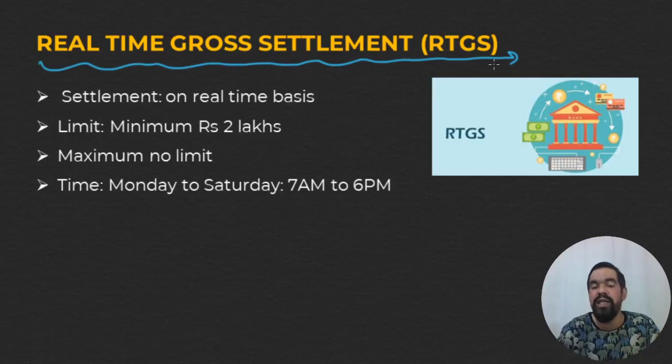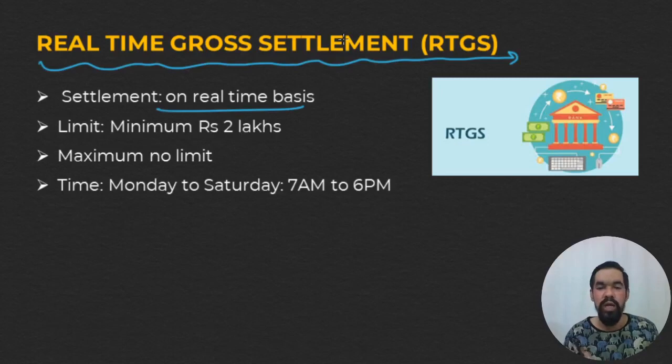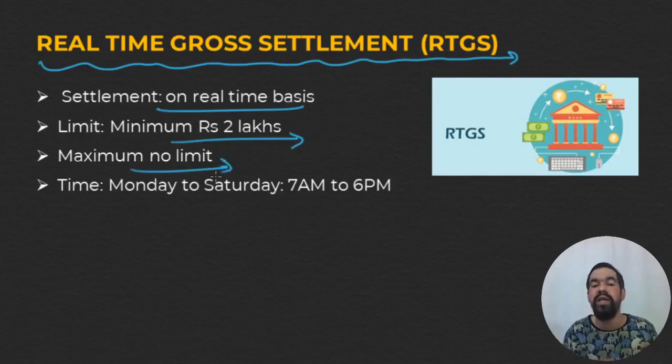But in case of NEFT, suppose there is some problem in my account, that transaction can remain pending for 24 hours. So RTGS is basically used for real-time transactions, and we can segregate these tools by customer type. NEFT is generally used by retail customers, but RTGS is used by corporate houses and for business transactions, because the minimum limit is 2 lakh rupees. There is a minimum limit of 2 lakh rupees, and there is no maximum limit.